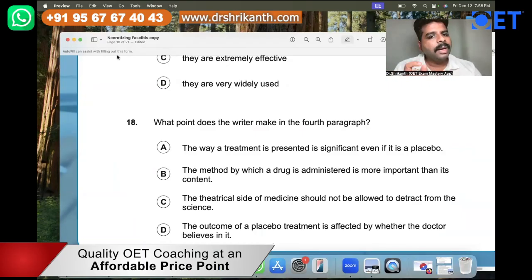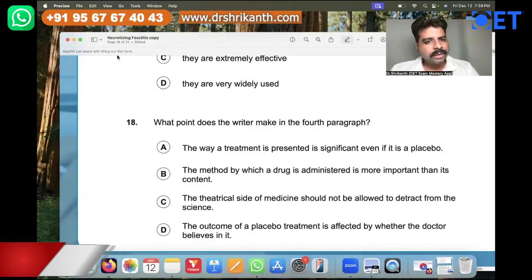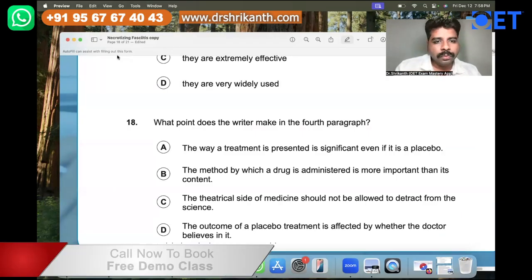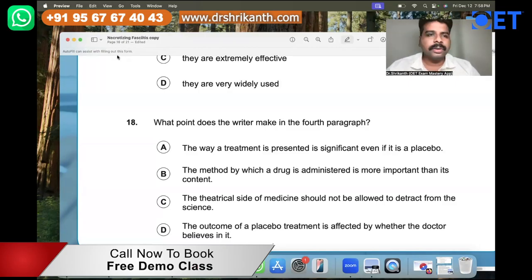If you struggle with it, and as you're going through recorded lectures, you need to have a notebook with you and make some notes. So this is how you prepare for the OET, right? All right then. So that being said, I think it is time for us to wind up.